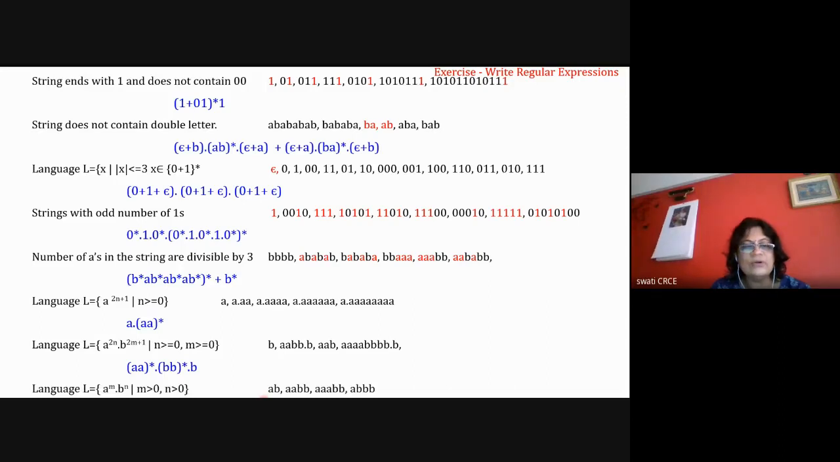M is greater than 0, n is greater than 0. So here they are saying that it cannot be 0. So at least it is there for 1. It will start from 1. So if it is 1, the minimum length string is AB. But it can be repeated any number of times.